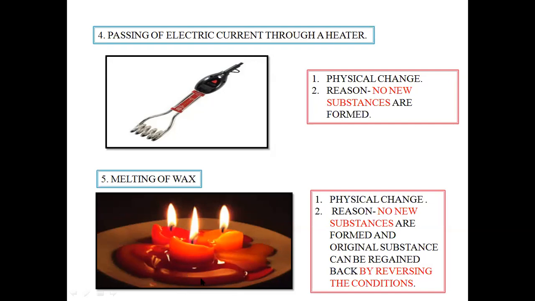It again solidifies to form the solid wax. That means here no new substances are formed and the original substance can be regained by reversing the conditions. That is why melting of wax is a physical change.